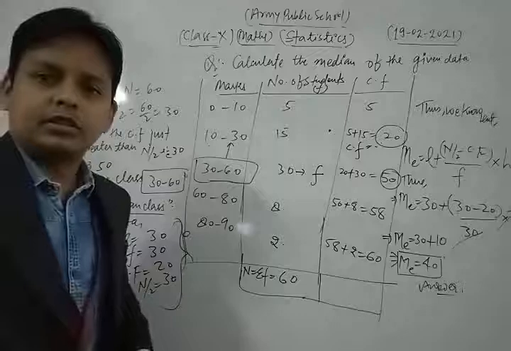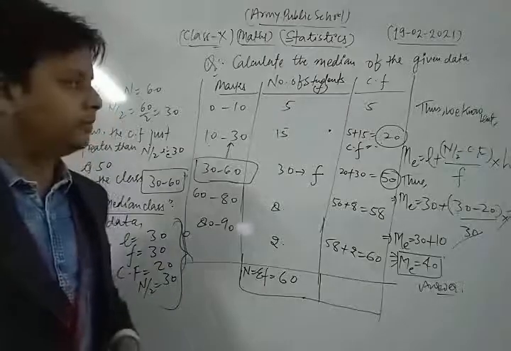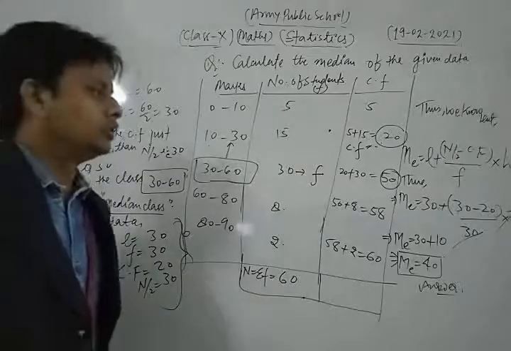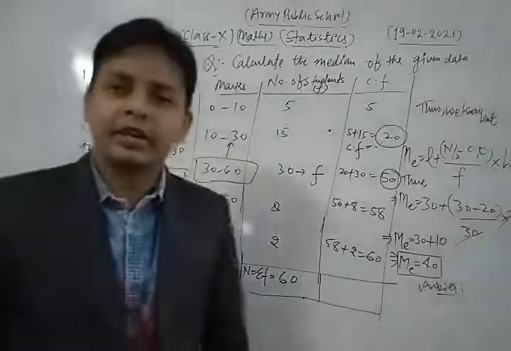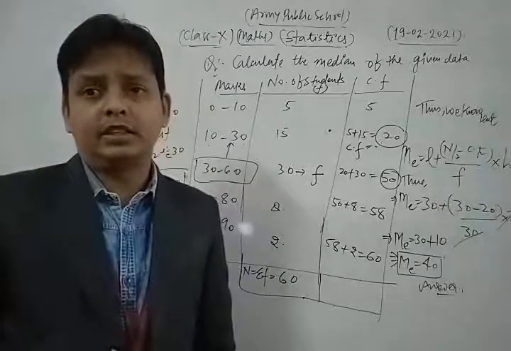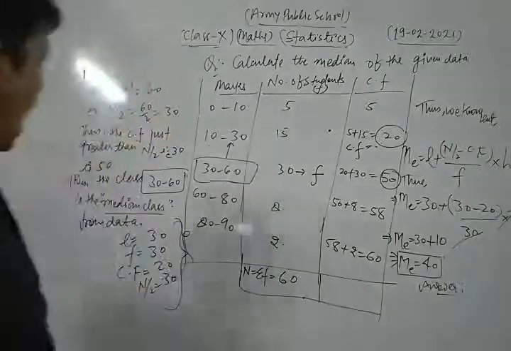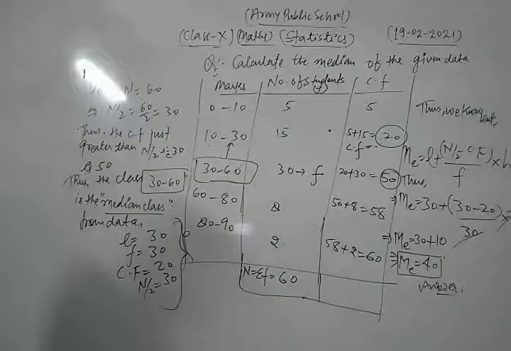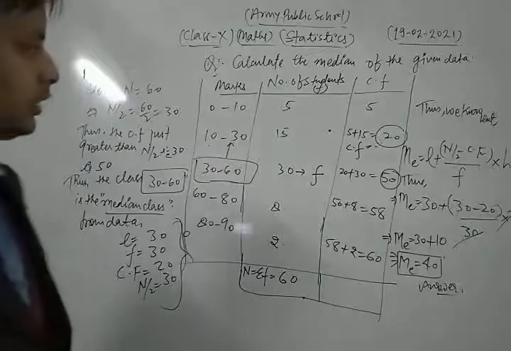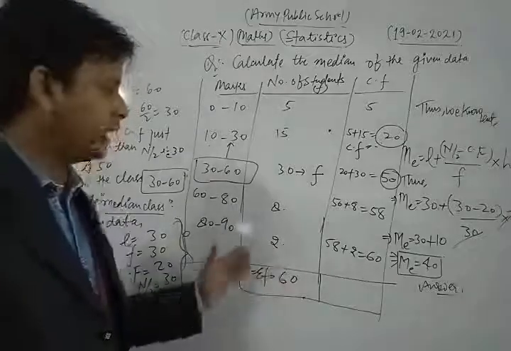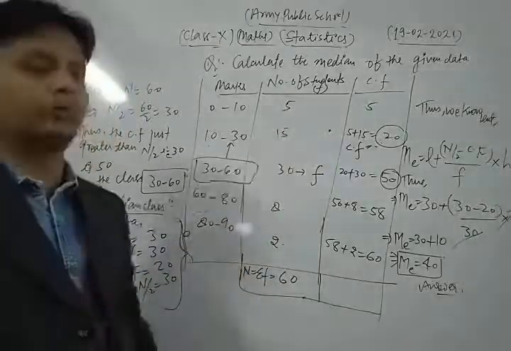Dear students, in this way you can solve each and every question of your NCERT exercise based on the topic median. Let's see once more. First we have data, and with its help we find the cumulative frequency.